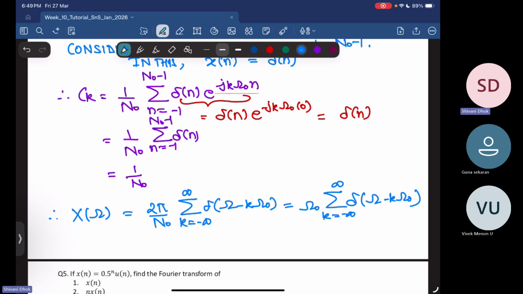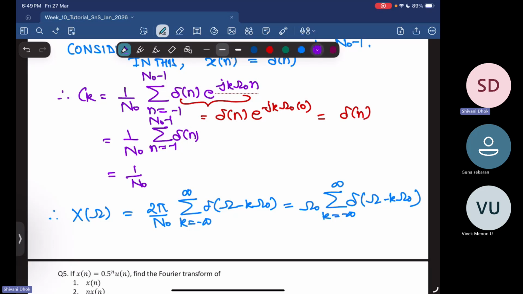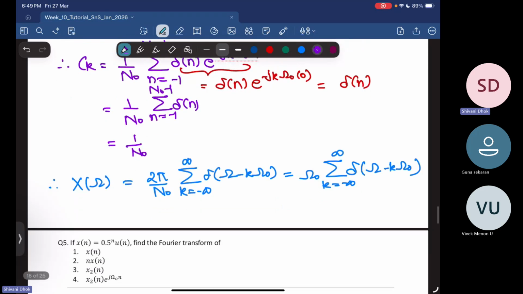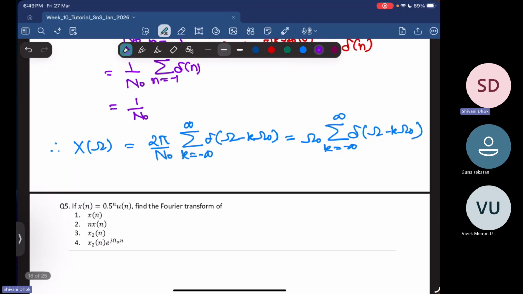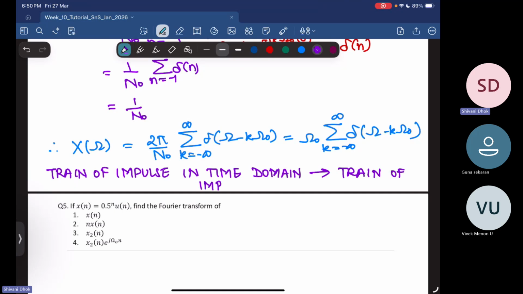So you started with a train of impulses, and now again you have obtained a train of impulses in your frequency domain. This is similar to what we had seen earlier in continuous time. So a train of impulses in time domain results in a train of impulses in frequency domain.